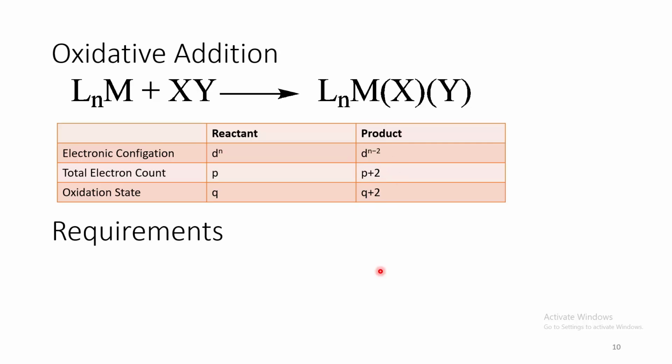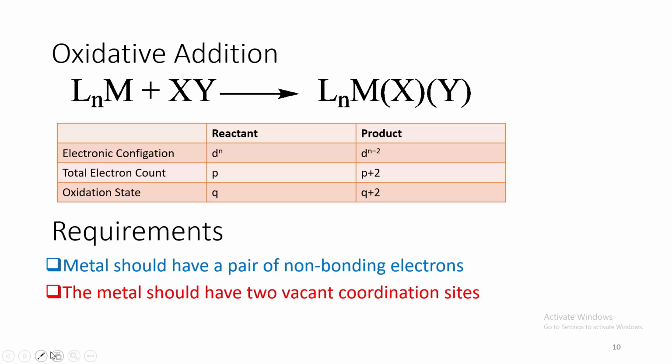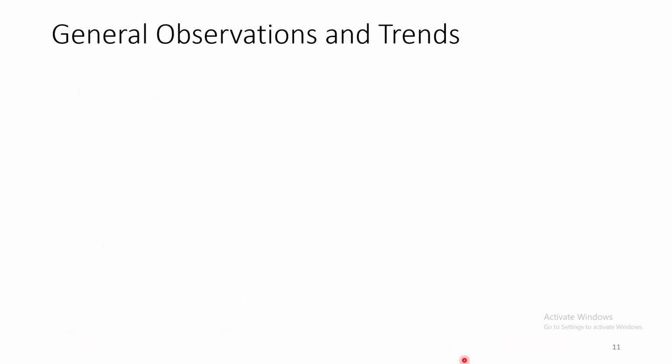Let us see what are the defined requirements. Metal should have at least a pair of non-bonding electrons. Metal should have two vacant coordination sites. And metal should have oxidation states separated by 2 units. And the higher oxidation state should be energetically stable.